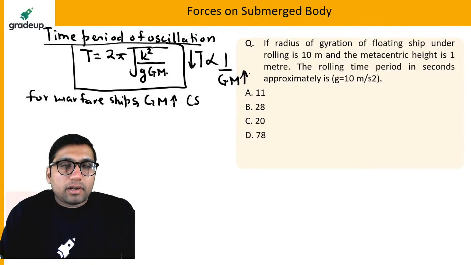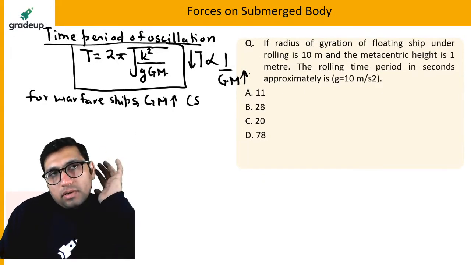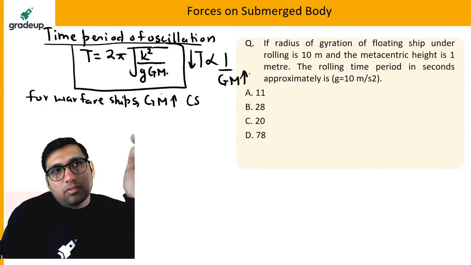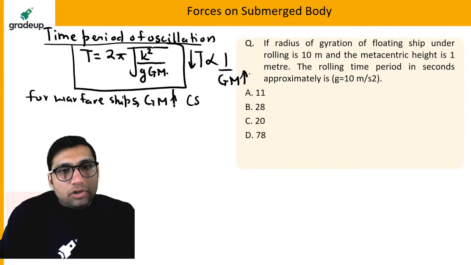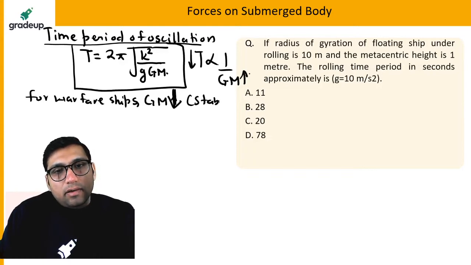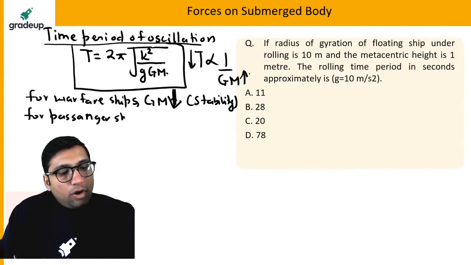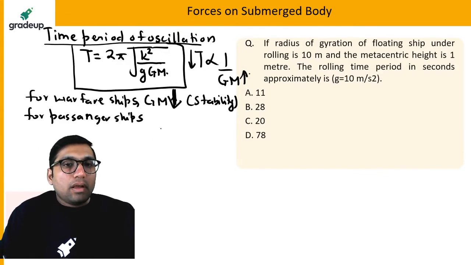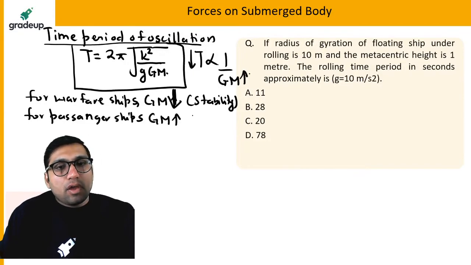Sorry, metacentric height should be less. GM should be less. Sorry, this should be less for more stability. And for passenger ships, because comfort is more important, the metacentric height should be more, so that time period of oscillation is less.